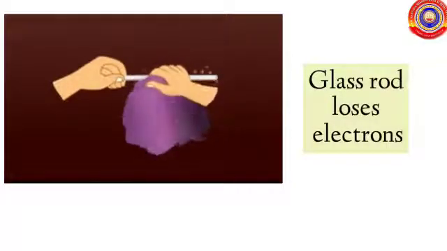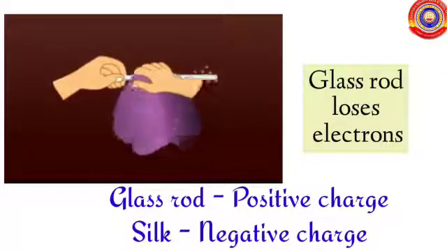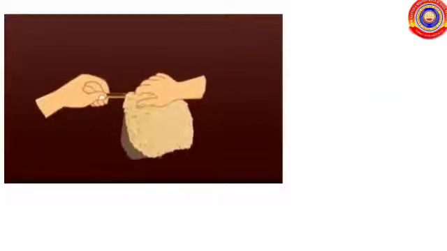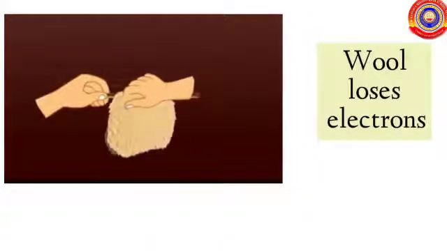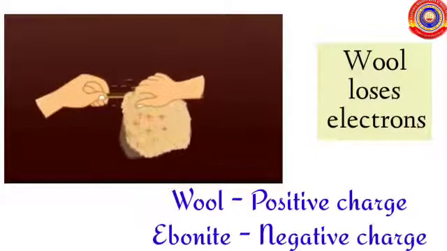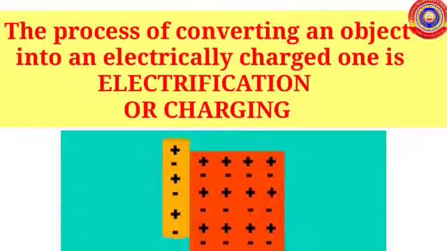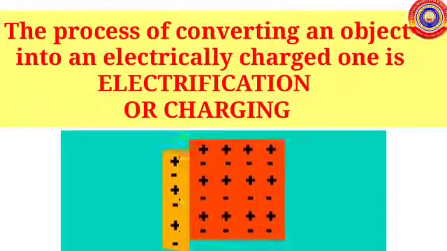That means the glass rod attains positive charge and silk attains negative charge. If ebonite and wool are rubbed against each other, wool loses electrons. That means wool attains positive charge and ebonite attains negative charge. This process of converting an object into an electrically charged one is called charging or electrification.